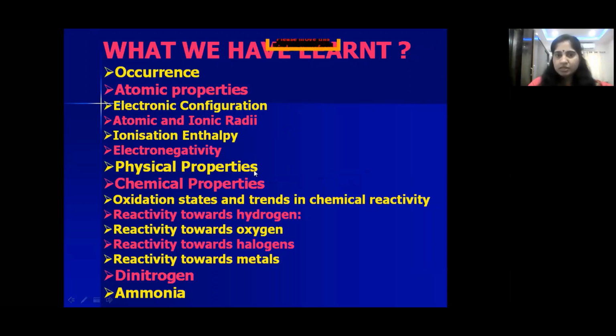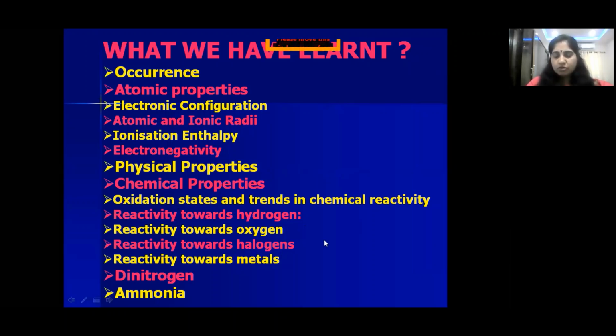In physical properties also we have seen metallic nature increases from top to bottom, and except nitrogen, all the remaining show allotropic forms. Next, chemical properties: oxidation states, they can show +3, +5 and -3 as general oxidation states. Reactivity towards hydrogen, they form EH3 type hydrides. Reactivity towards oxygen, they form E2O3 and E2O5 type oxides.